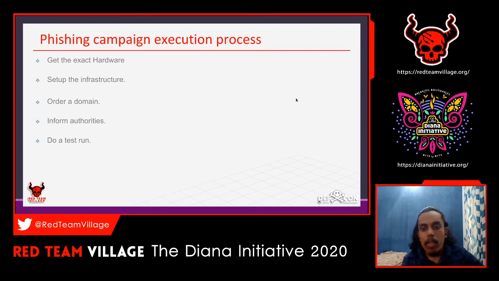When you are doing that, you have to make sure you do all these steps.